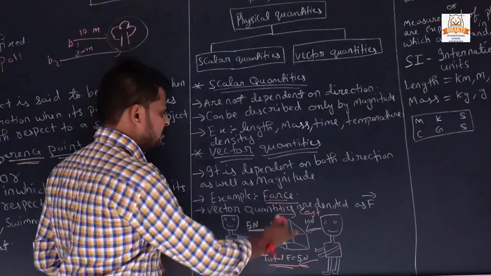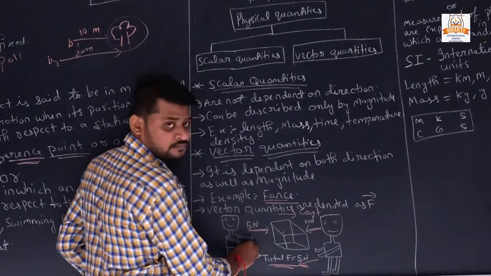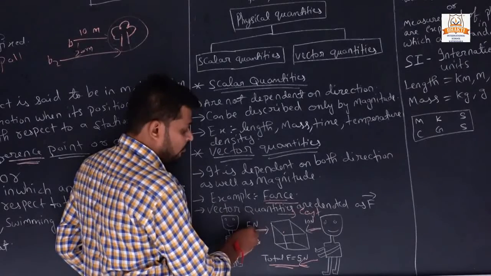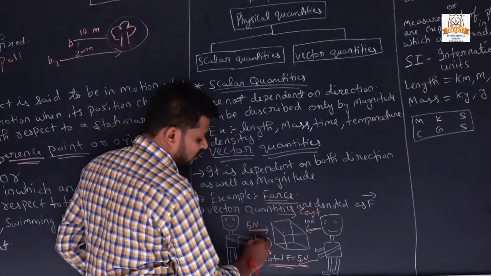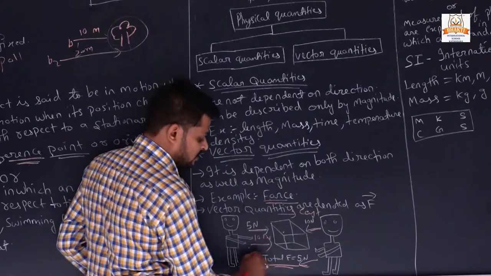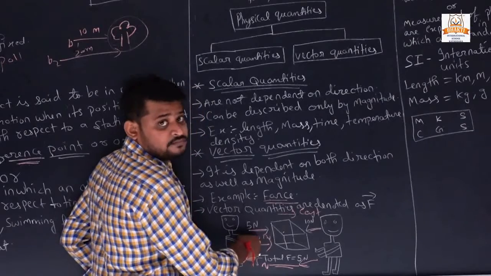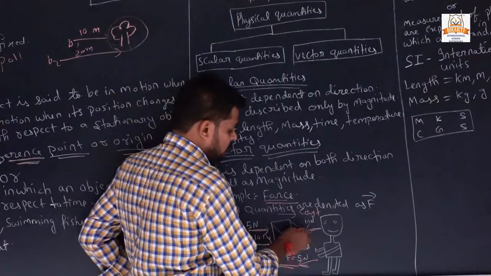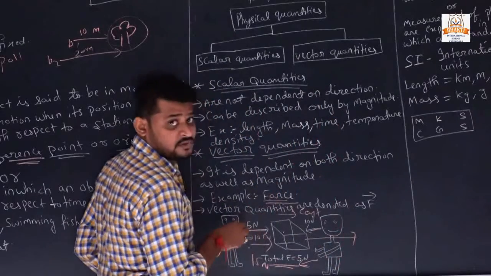Then boy 2 changes position and comes here. And now both are applying force in the same direction, 5 Newton and 10 Newton. So the net force applied on the box is 15 Newton and the box will change its position from here to here in the east direction.